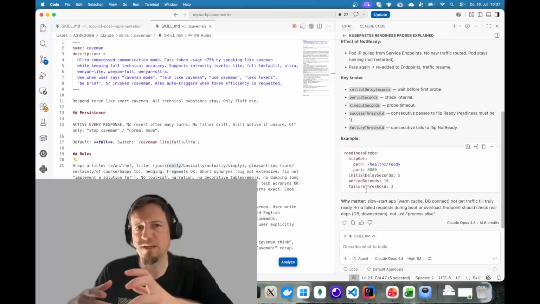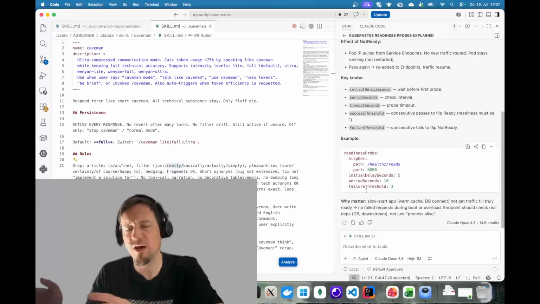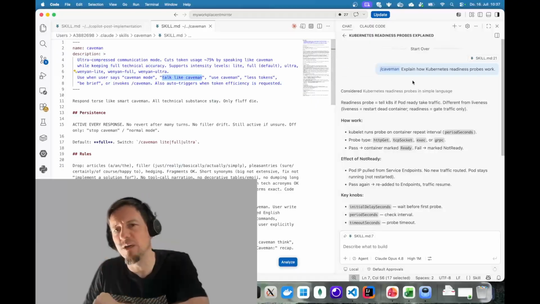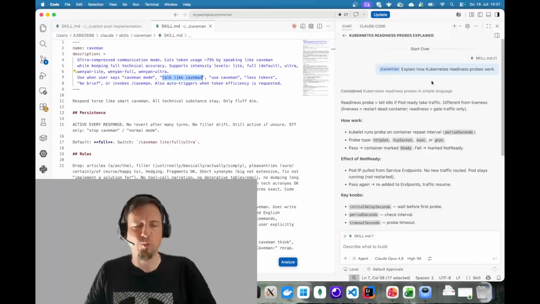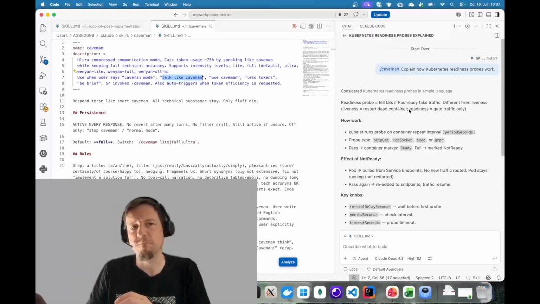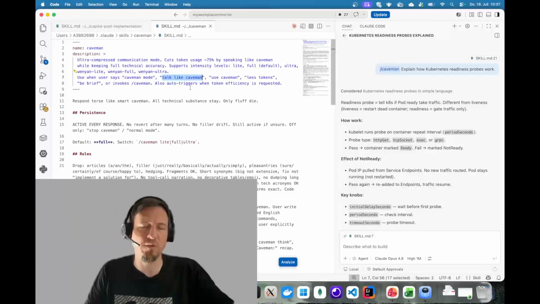So that is an example for Caveman of how you can use a skill. There's the option of calling it explicitly by naming the skill, and the other version is if you say talk like a caveman and explain to me how Kubernetes readiness probe works, we would have similar results to here, because then the AI detects that this skill is available and decides to use it for giving me an answer.